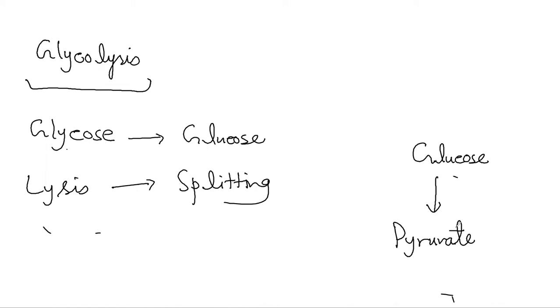And once again, the process of glycolysis does not take place inside the mitochondria of the cell. Rather, it takes place in the cytoplasm of the cell. And for this process, oxygen is not required. Remember that we are talking here about cellular aerobic respiration, for which oxygen is required. But in glycolysis, you don't find oxygen anywhere. That's why later, when we talk about anaerobic respiration, only modified glycolysis takes place, because no oxygen is required there.